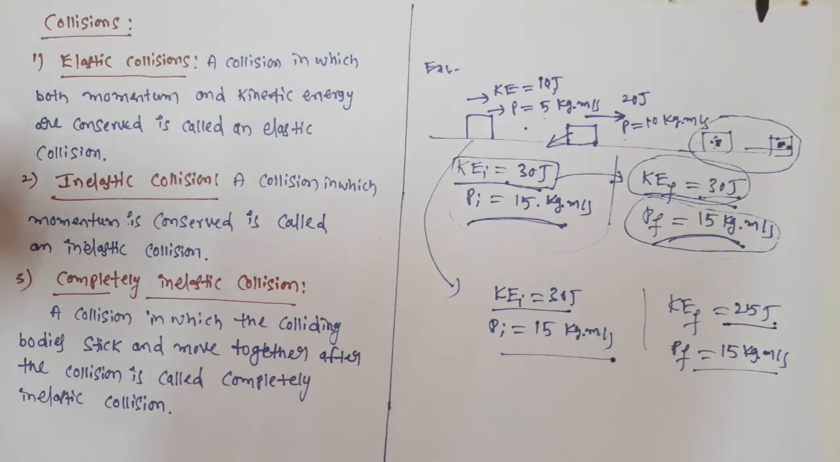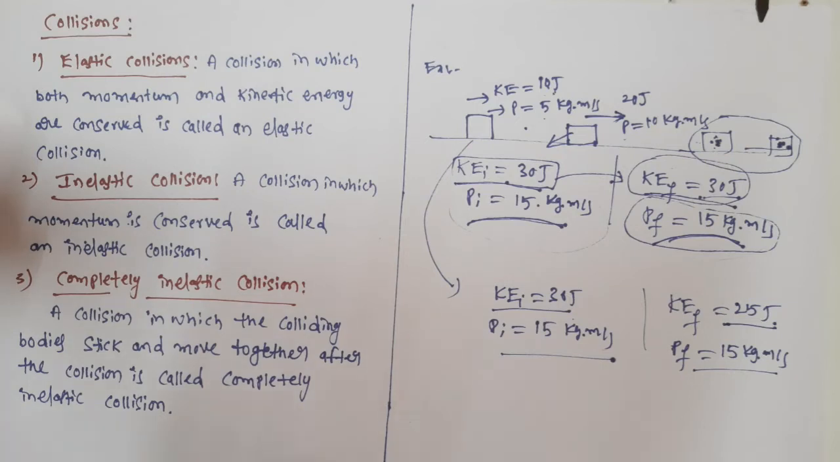That means kinetic energy is not conserved. A certain amount of kinetic energy is lost. So what is the difference in kinetic energy here? Before the collision, 30 joules is there, and after the collision, we have only 25 joules. So that means 5 joules of kinetic energy is lost. Usually this 5 joules of kinetic energy is converted to thermal energy. The bodies which are participating in the collision get heated.